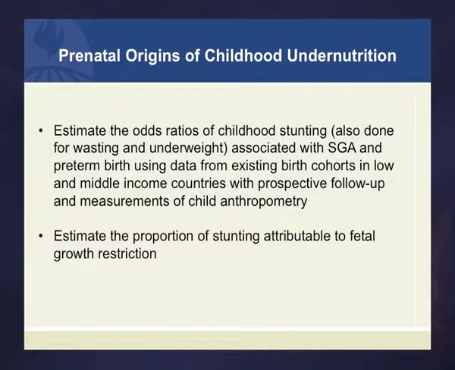So we're looking at the odds ratios for childhood stunting. We also did, but I'm not presenting, wasting and underweight, associated with being SGA and also preterm birth, and used the data from the existing birth cohort studies in low-income countries. Actually, I think all of these cohorts were low-income countries when they started.